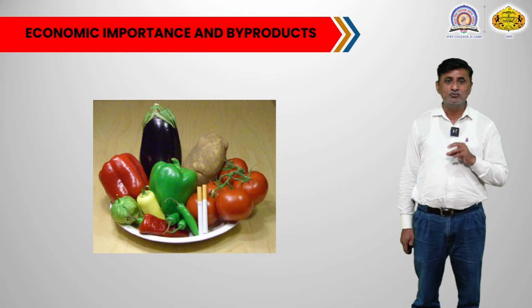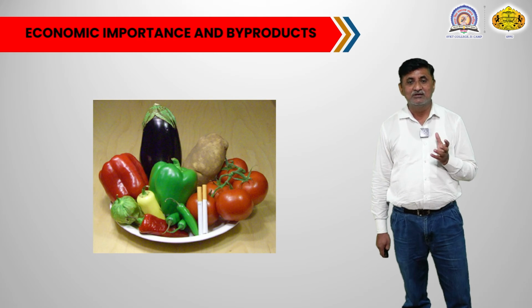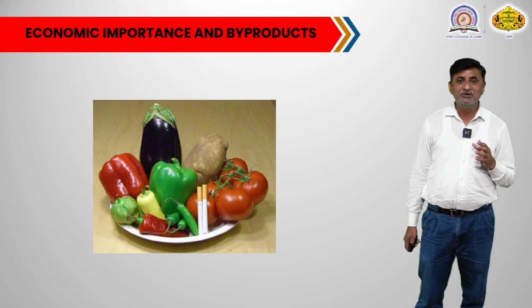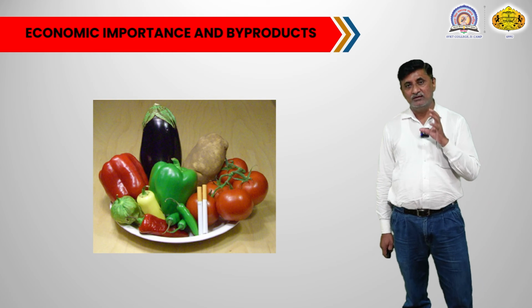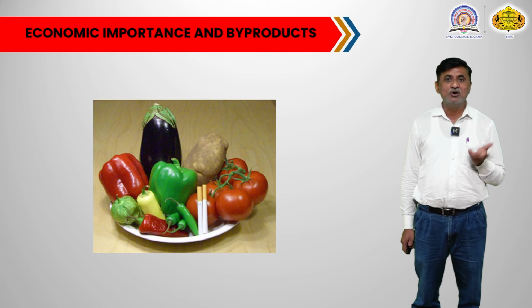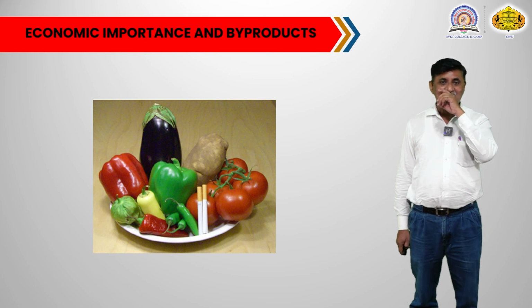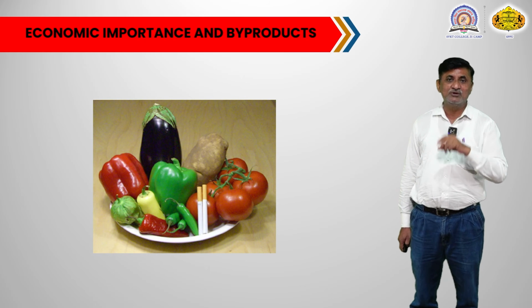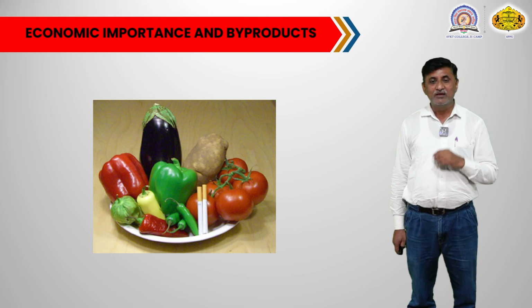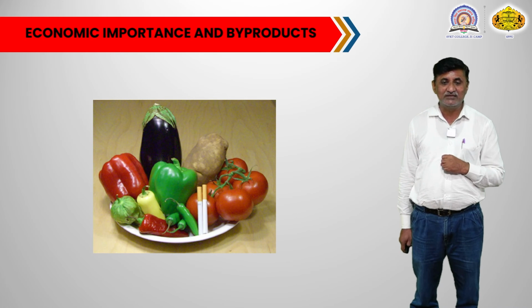Now we will just overlook the economic importance as byproducts. Means all these economically important plants we saw belong to this family, but are they used only fresh, or can some byproducts also be obtained? Yes, many byproducts can also be obtained from the different parts of this family. For example, you can see in the image all these vegetable plants are there.